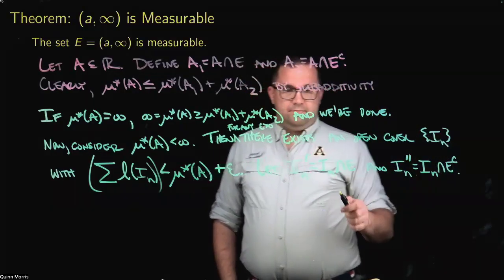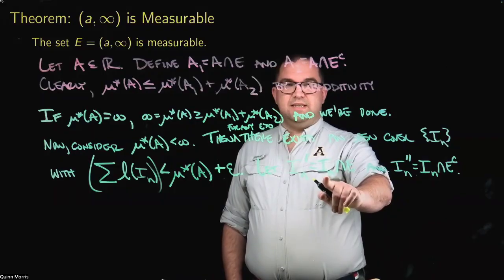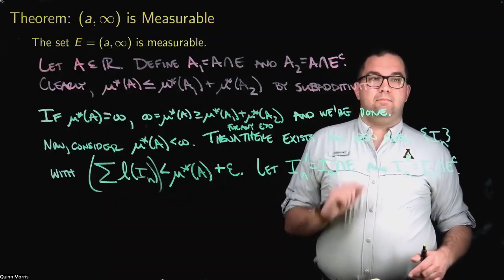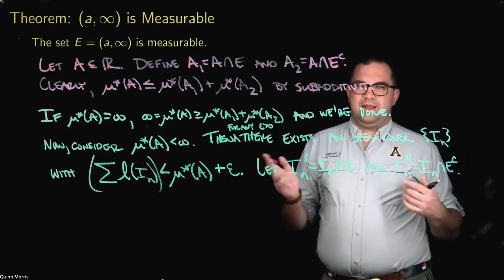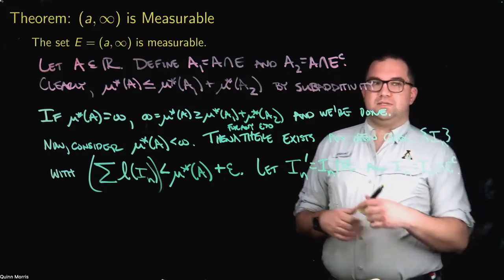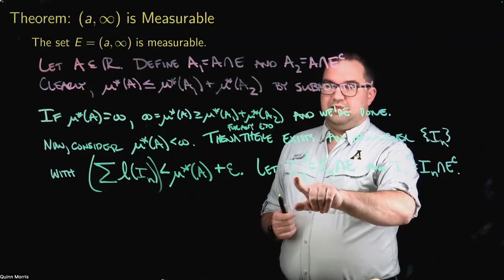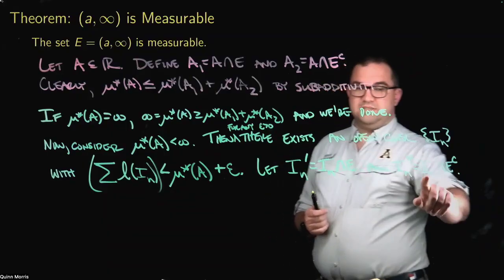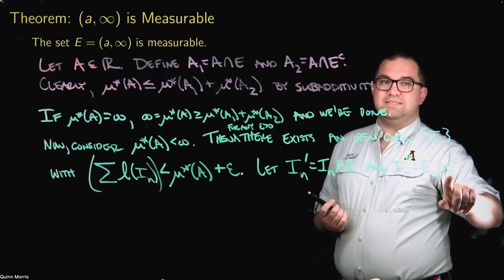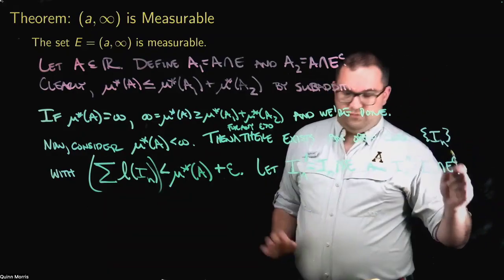Now, one thing to note here is that I_N is an open interval. E is an interval. And so I_N prime must also be an interval. Where we allow that it's possible that it's the empty set, which is a degenerate interval, or possibly the whole space. But I_N prime is still an interval, and I_N double prime is still an interval because I_N is an interval, and E complement will also be an interval. It'll be the interval from minus infinity to A, closed at A. So these are both intervals, which is important.